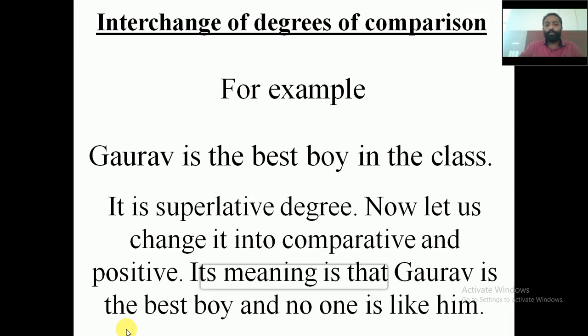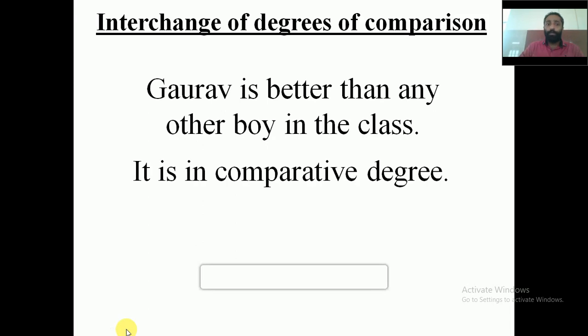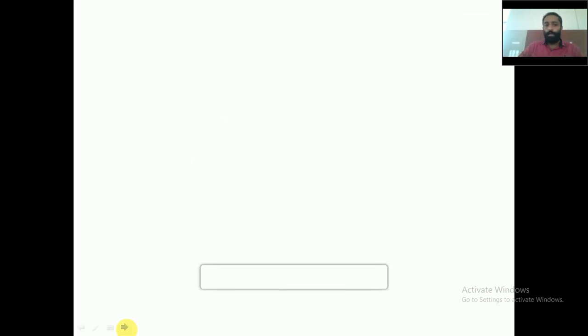Now to change into comparative and positive. Gaurav is better than any other boy in the class. Now it is in comparative degree. Here we are comparing two things, Gaurav and the other boys. Any other is used, remember, because it is of the same group. Gaurav is better than any other boy in the class.